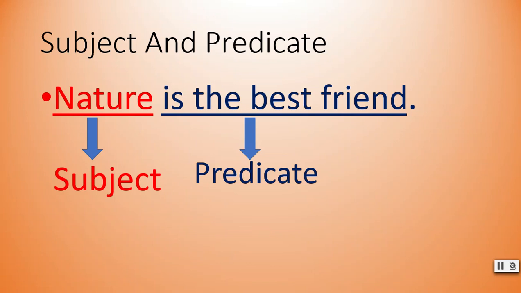That is, the best friend is the predicate. Look at this figure or this table carefully. I hope you understand the concept of subject and predicate very well.